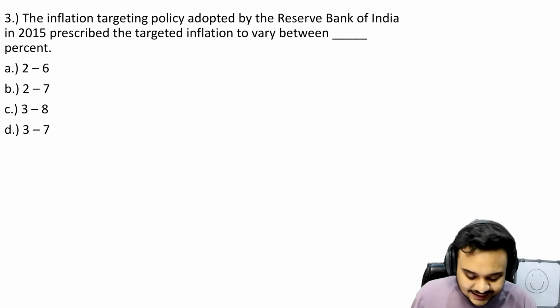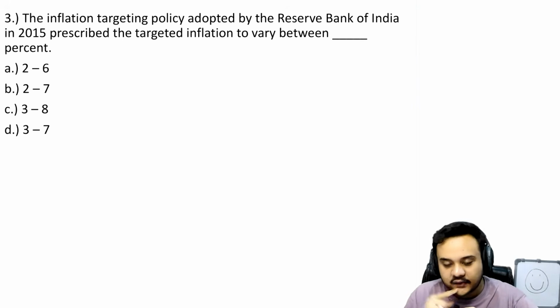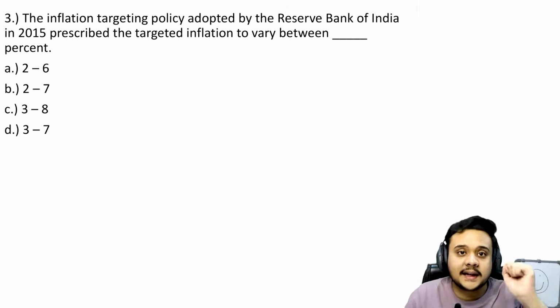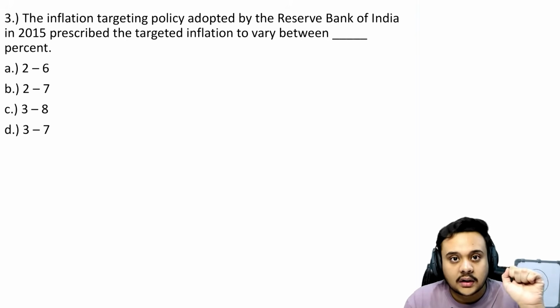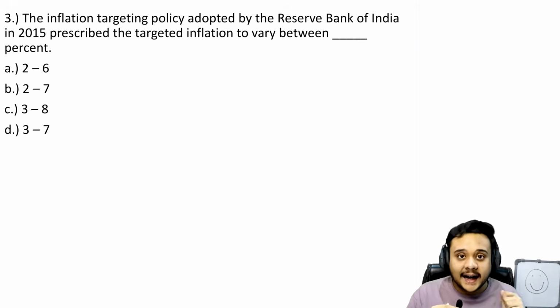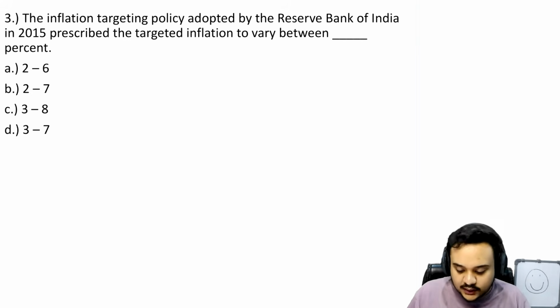Now let us move on to the third question. These questions are so easy that if you are getting them wrong, I don't know what to say, because these are absolutely free marks. These are the questions that nobody is going to get wrong. Okay, so if you want to compete with the top 100, with the top 50, whatever it is, if you want to compete for an IIT, you cannot get these wrong. Because this is common knowledge. If you are going to appear for a competitive exam like JAM, like GATE, like CUD PG, and you want to be in the top 100, you cannot get these wrong.